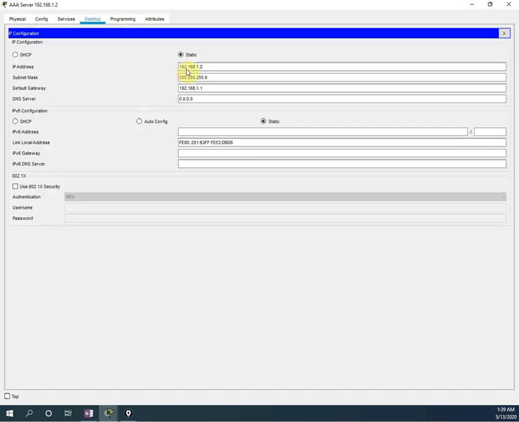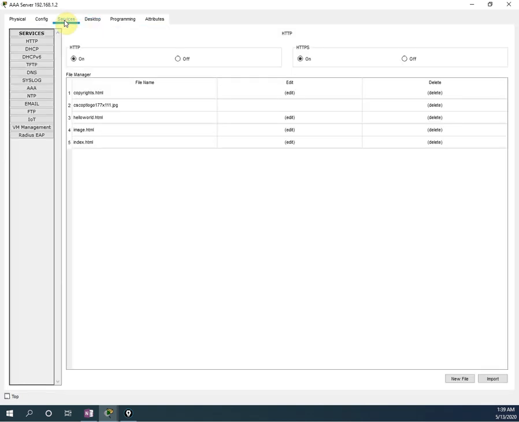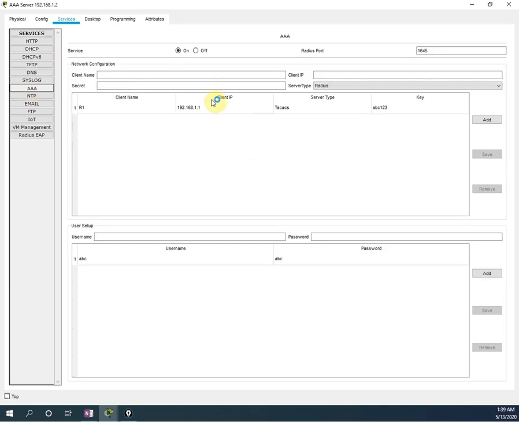I will assign the IP address 192.168.1.2, subnet mask, and default gateway I am keeping the router interface IP. This is the IP address for the AAA server. After that you will go in the Services and you will select AAA. Here you are going to assign that. What are you going to assign?